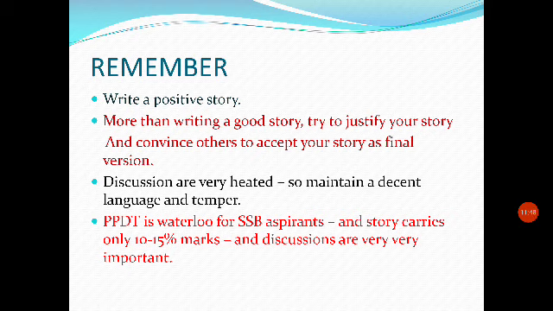The aim of the discussion is firstly to see your thought process, and secondly to see how well you can lead a group of people to a common solution. So hope I have made myself clear.